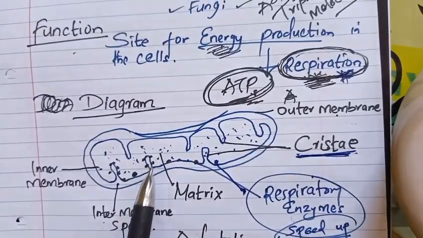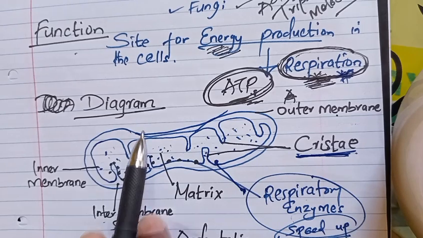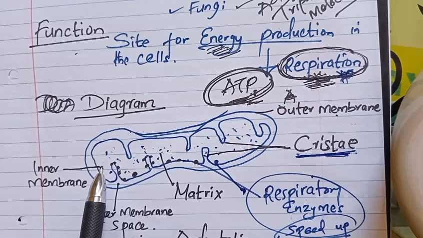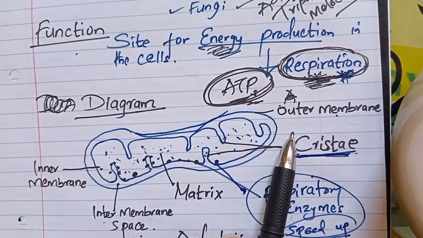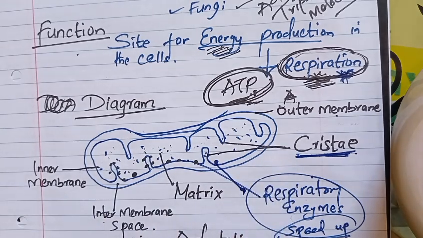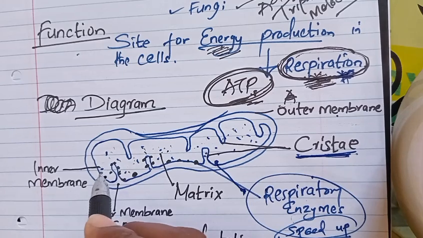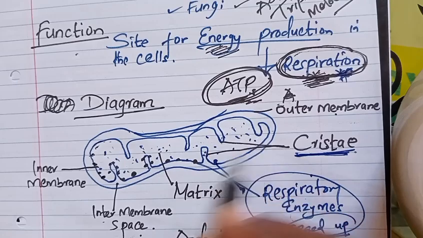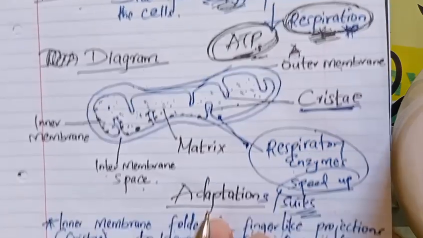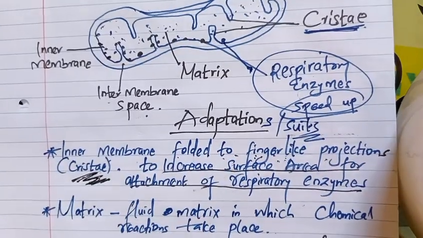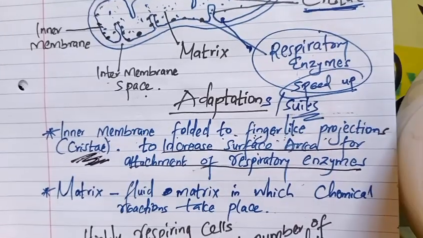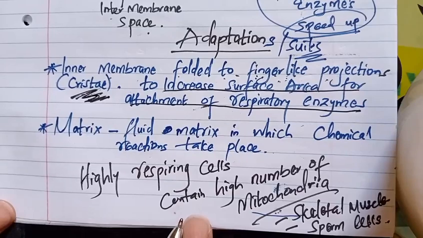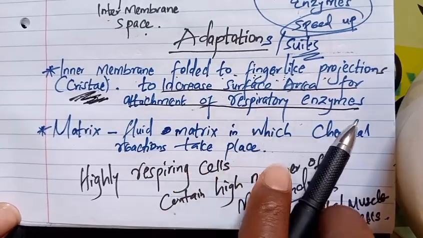If you unfold these two membranes, let's say you unfold the outer membrane and also unfold the inner membrane, you realize that the inner membrane is longer. So for purposes of increased surface area, there are more respiratory enzymes attached to the membrane as you go along all the way for the purpose of respiration. So finger-like projections, which we are calling the cristae, are an adaptation. That folding means to increase surface area for the attachment of respiratory enzymes.